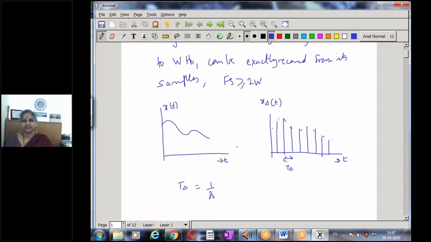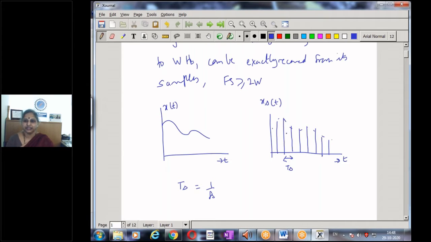And all that the statement says is, imagine a situation that we want to send x of t to some destination. Now, instead of sending x of t, I am going to send the samples xs of t. And if I follow the sampling theorem, that is, if I ensure that my sampling rate satisfies this condition, that it should be greater than twice the bandwidth, that is the band that the analog signal is limited to, there is absolutely no loss of information.